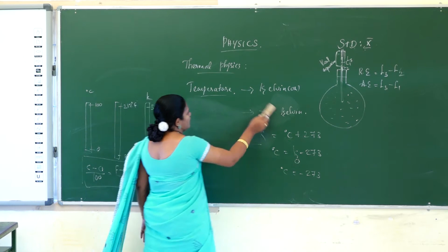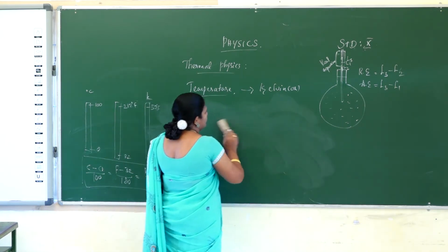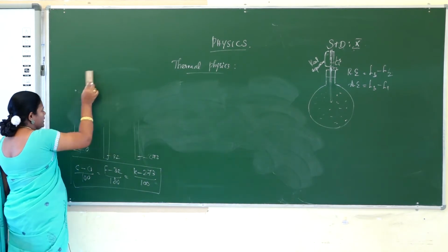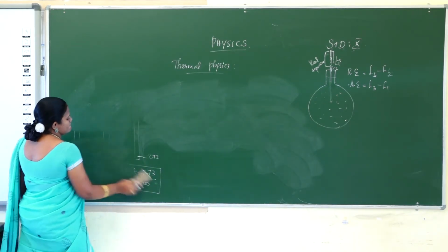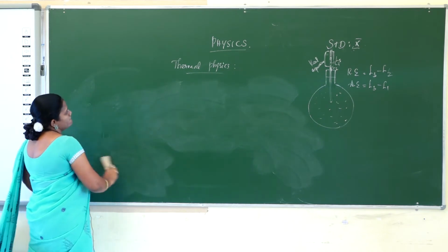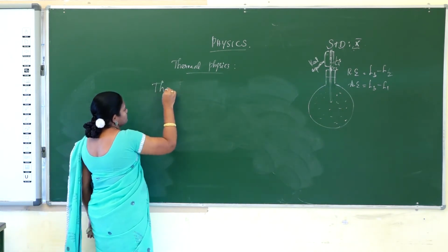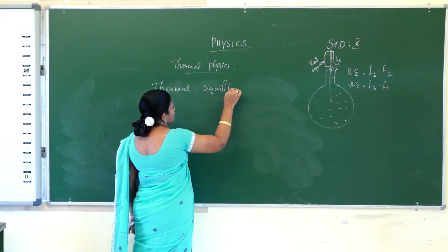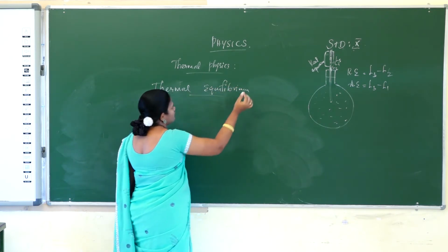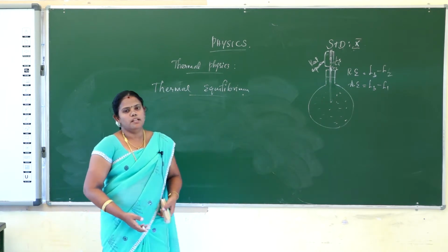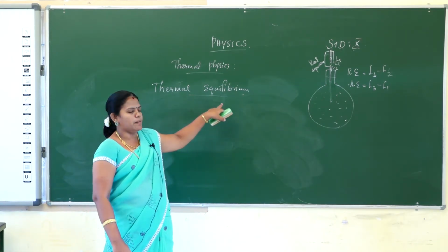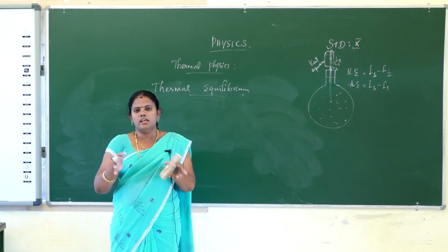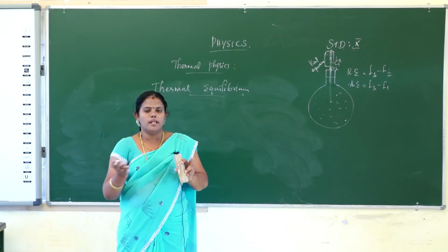And then go for the next one, that is thermal equilibrium. What is the meaning of thermal equilibrium? What is the meaning of equilibrium? Thermal means heat. Equilibrium means equal. So when two bodies are in contact with one another, the heat energy will be equal on both sides. That is called thermal equilibrium.